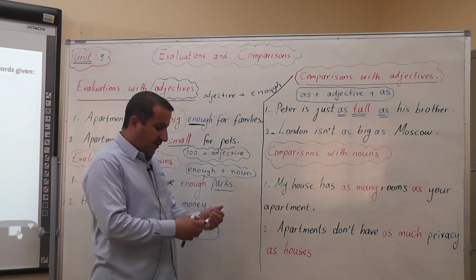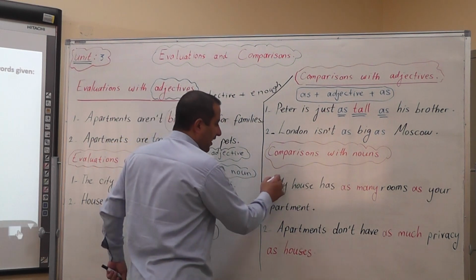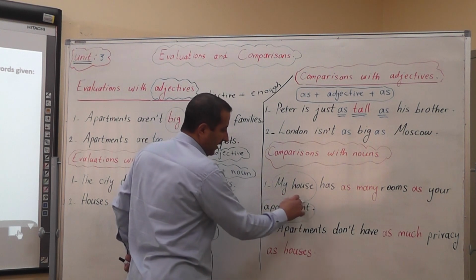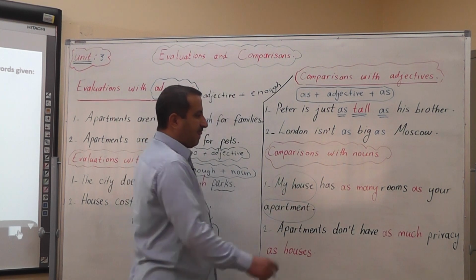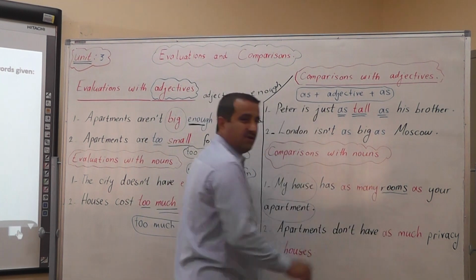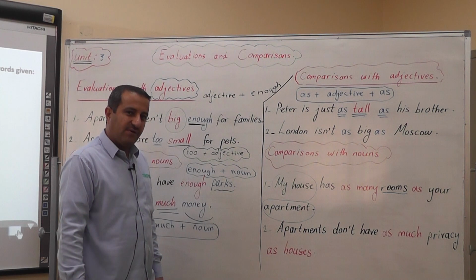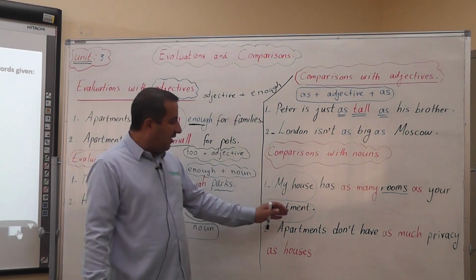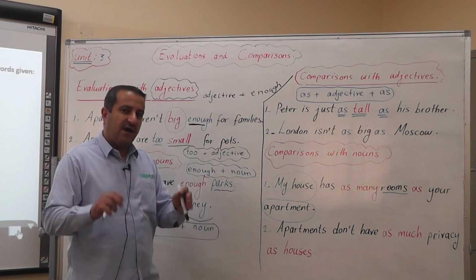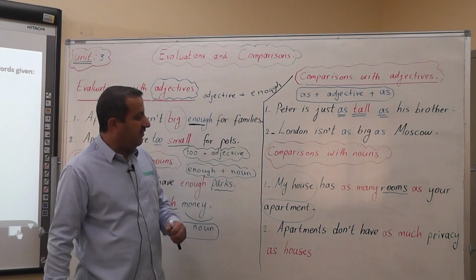If we are comparing things using nouns, for example, we say, my house has as many rooms as your apartment. So here we have a comparison between my house and your apartment. Look at the word rooms. Rooms is a countable noun. So my house and your apartment have the same number of rooms.